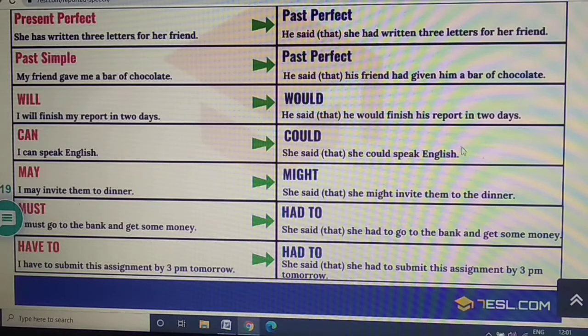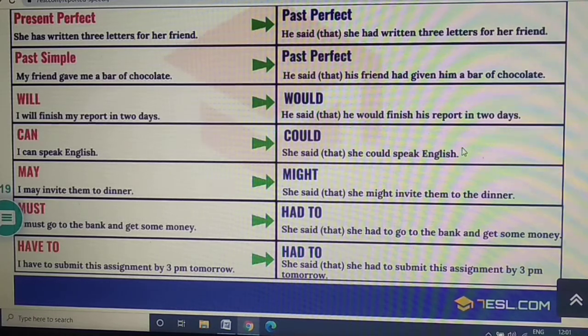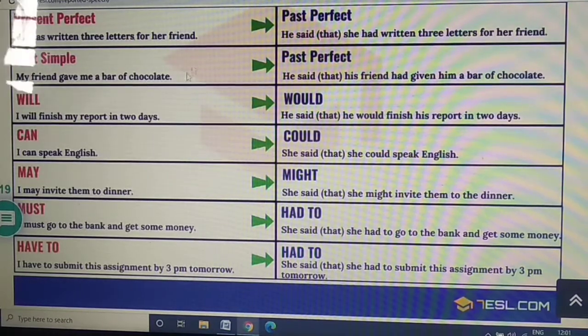See, then, my friend gave me a bar of chocolate. He said that his friend had given him a bar of chocolate. I will finish my report in 2 days. He said that he would finish his report in 2 days. Can changes to could. I can speak English. She said that she could speak English.